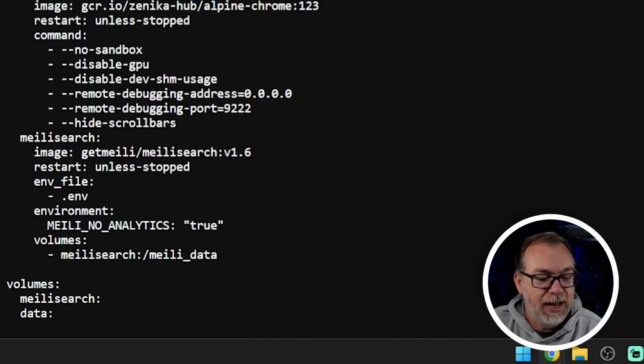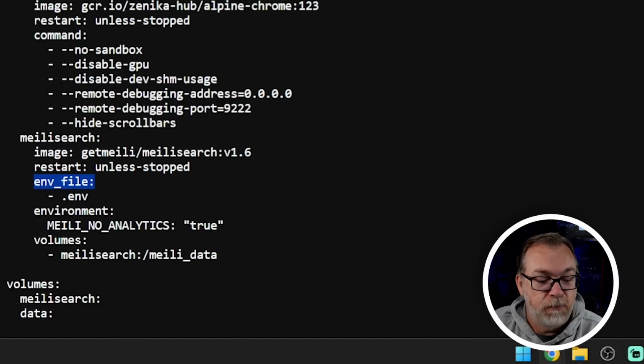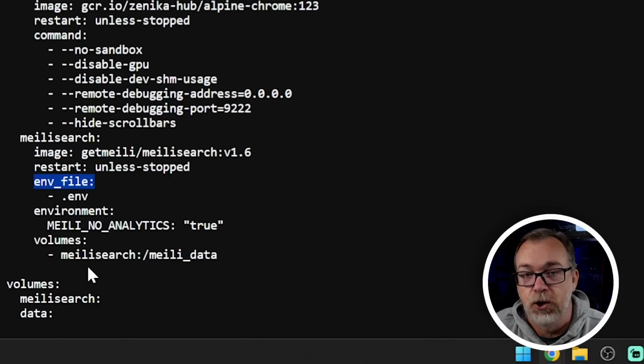Again, I feel like because they've got the env variable file set up here, I don't know that we've got the environment variable or the environment stuff right below it. I don't know why this wasn't all just consolidated into the env file. If you're the developer and you're watching this, I would love to know what your rationale was for doing some of the stuff in an env file and the rest of the stuff in the environment variable section right here. Would love to know more details about that. Again, we've got a volume for Meilisearch down here that is also declared down here. Probably just don't mess with the volumes and you'll be just fine.